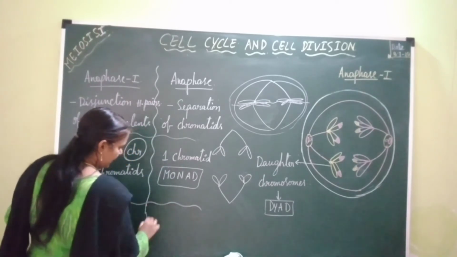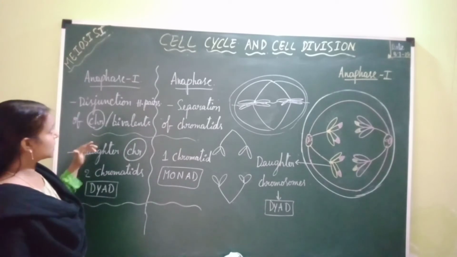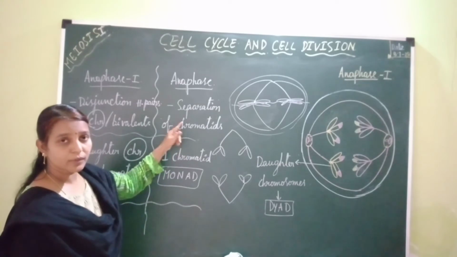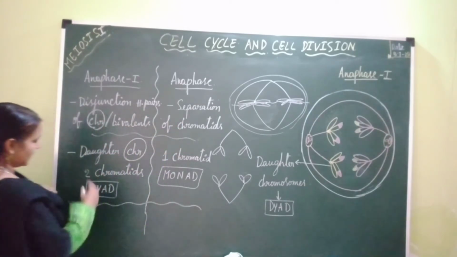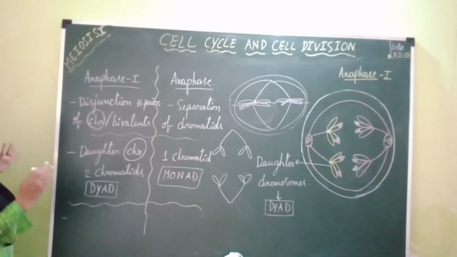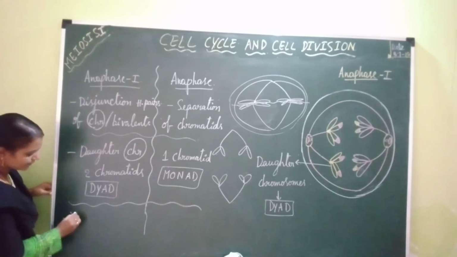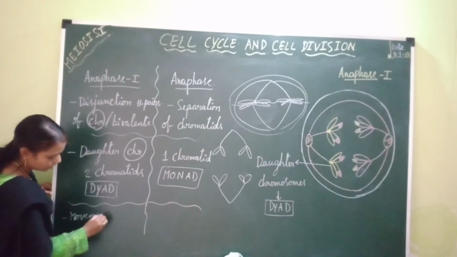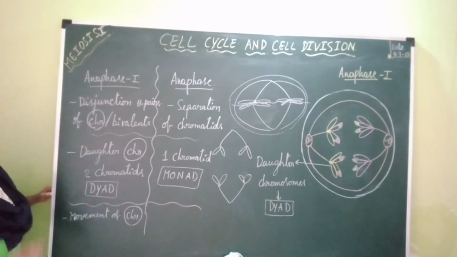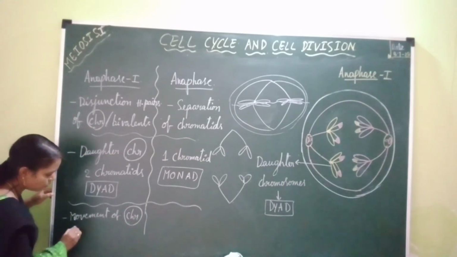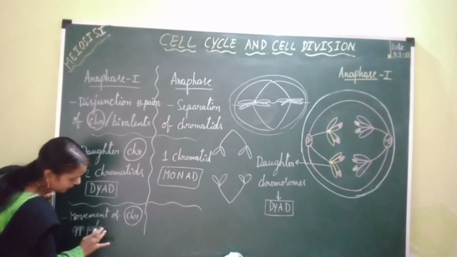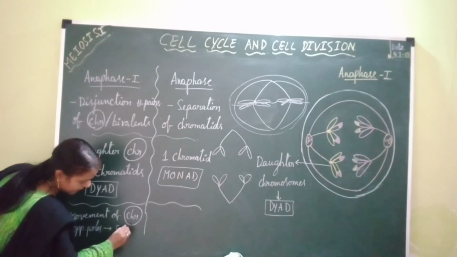Now, there is separation of chromosomes in anaphase 1, whereas there is separation of chromatids in anaphase of mitosis. In anaphase 1, the separation of chromosomes and their movement towards two opposite poles takes place with the help of only spindle fibers.